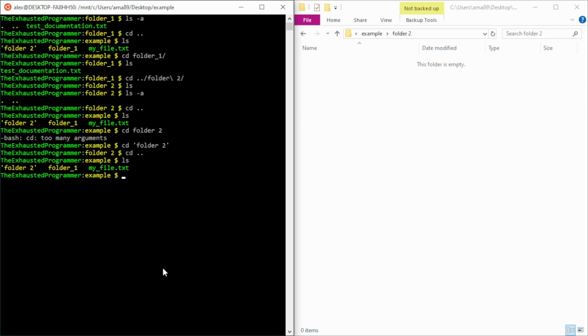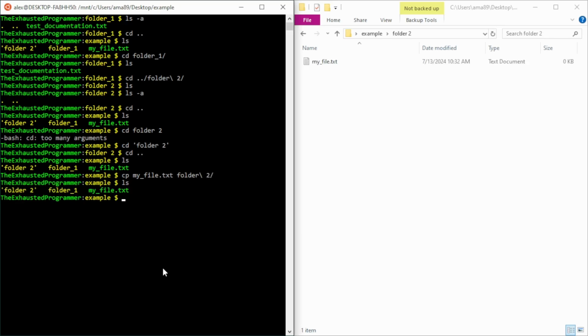Now, I did say Bash is an old program, and it relies on other programs that are even older, like the ls command. I think that is older. I might be wrong on that. But there's a lot of two-letter commands because a long time ago, there just wasn't a lot of programs. So if we want to, let's say, copy a file, we can do cp for copy, give it the file name, and tell it where we want it to go. In this case, I'm going to send it to folder 2.